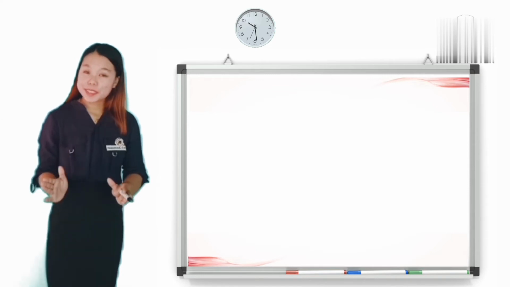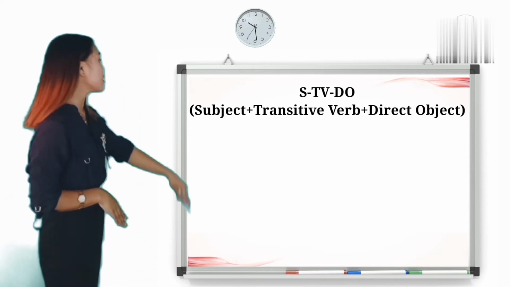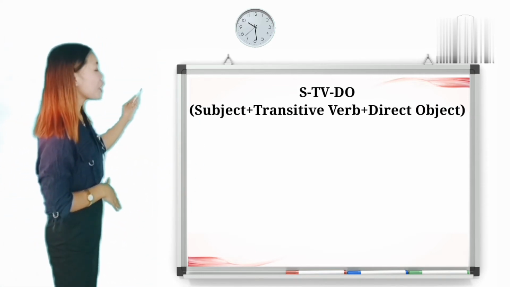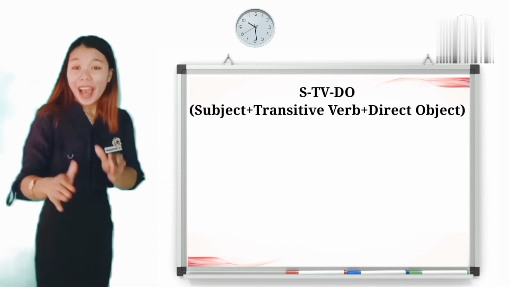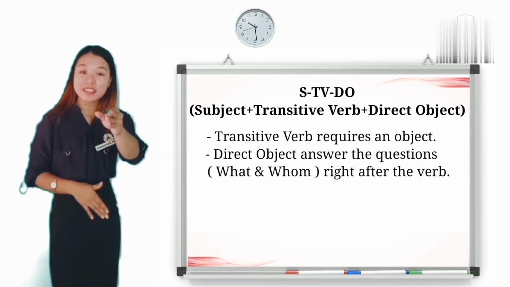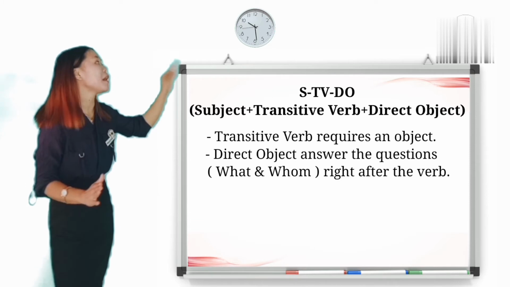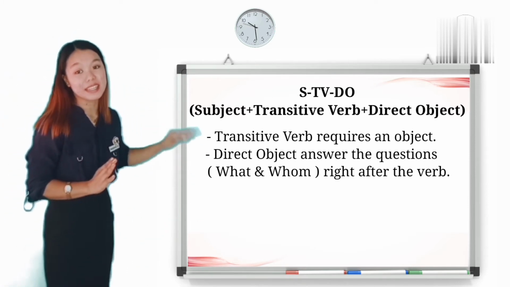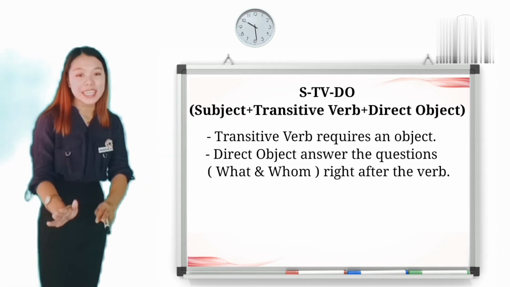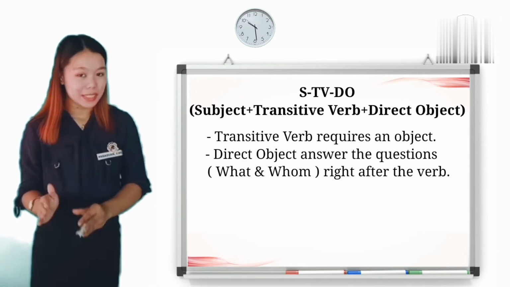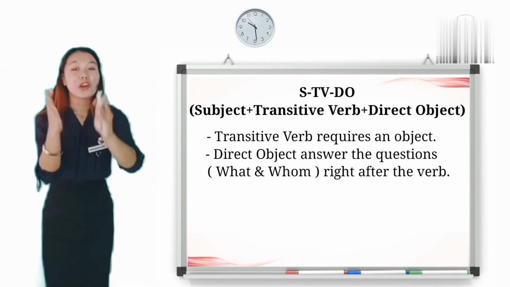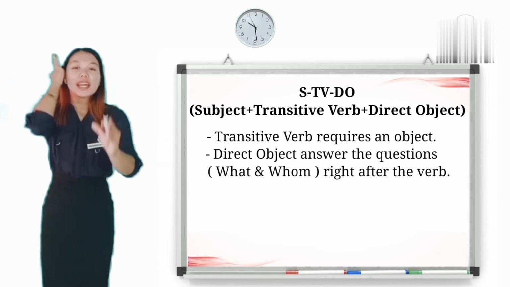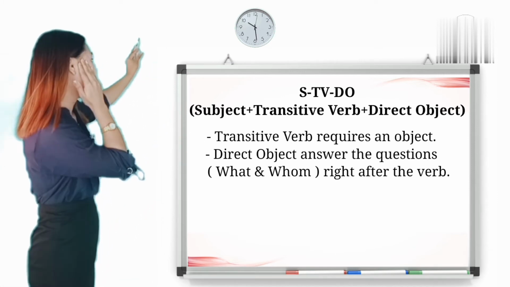Let's proceed to the third pattern, which is the subject, the transitive verb, and the direct object. I already told you earlier that the transitive verb requires an object. So, for you to easily identify the direct object in the sentence, you may also consider that it answers the question what or whom right after the verb. Take a look at the words I prepared on the screen.